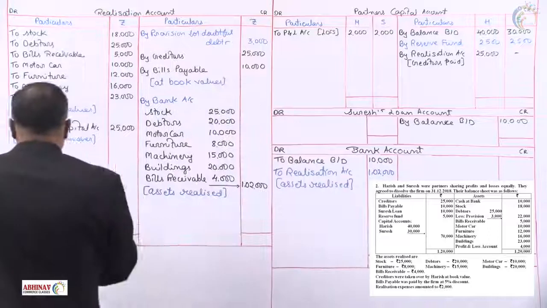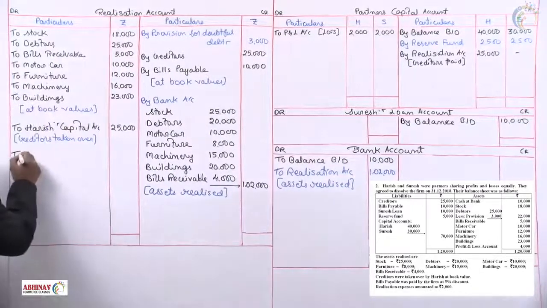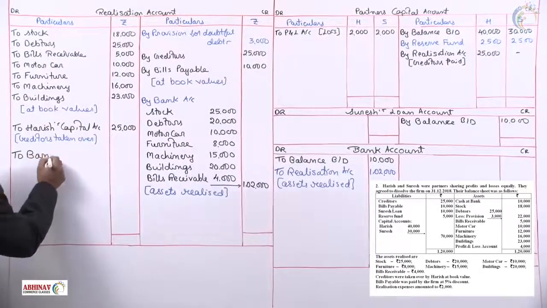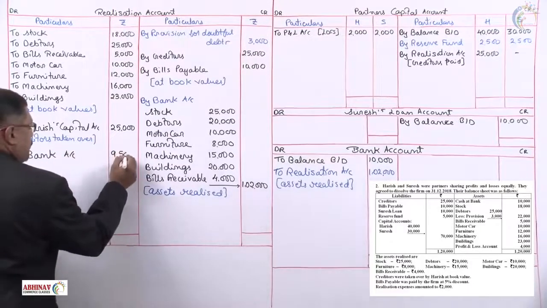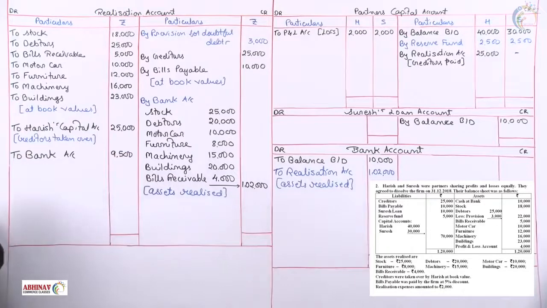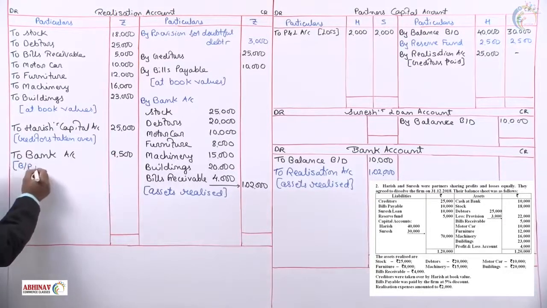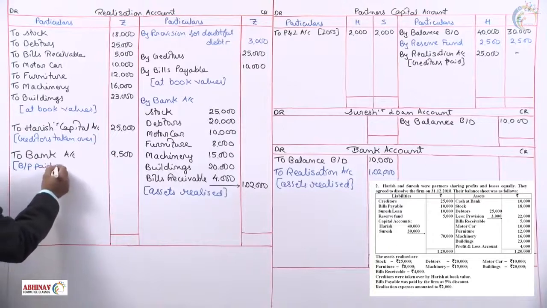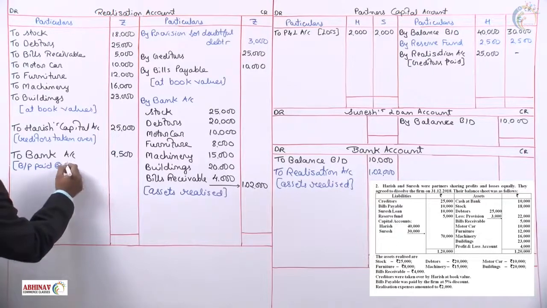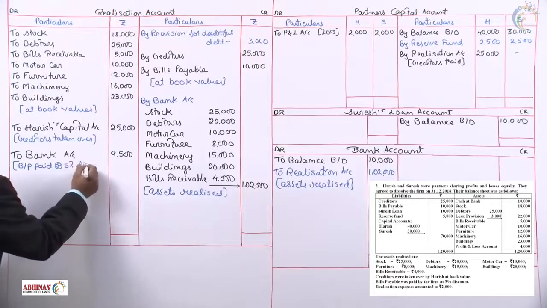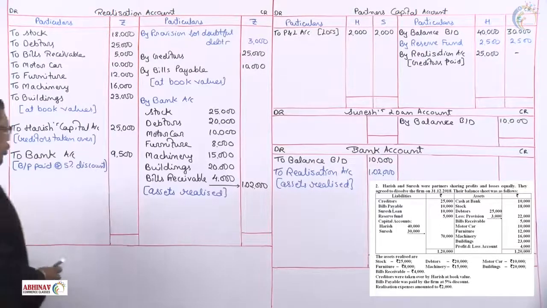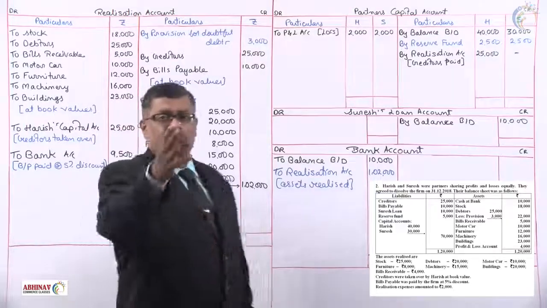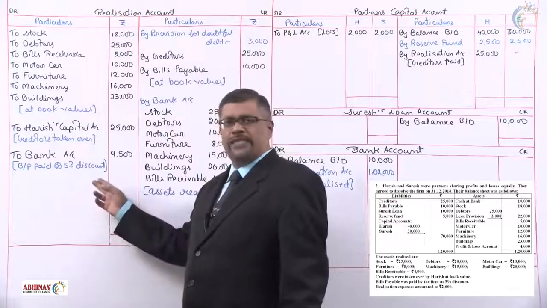Here, 2, bank account, 9,500. Nothing but bills payable paid at 5% discount. If you prepare a separate working note, there is no need to show that it is paid at 5% discount.